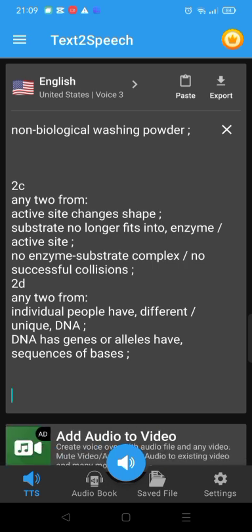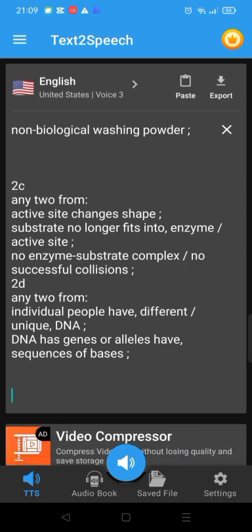1 BII. Any 2 from: required to make hemoglobin, red blood cells. For transport of oxygen. Prevents iron deficiency anemia. 1C. Disease is caused by a pathogen. Pathogen is passed from one host to another.